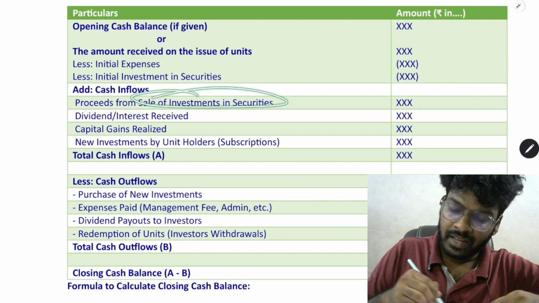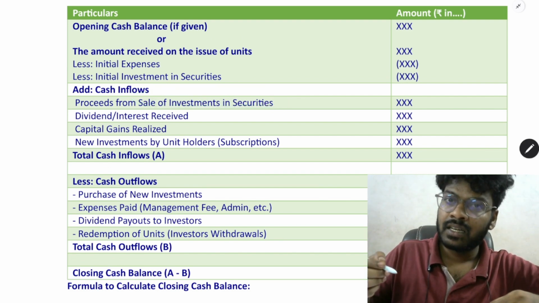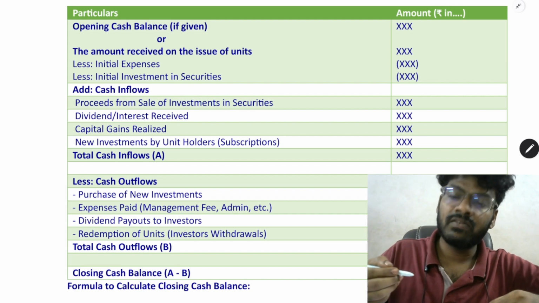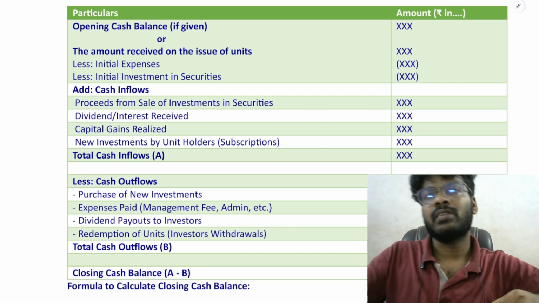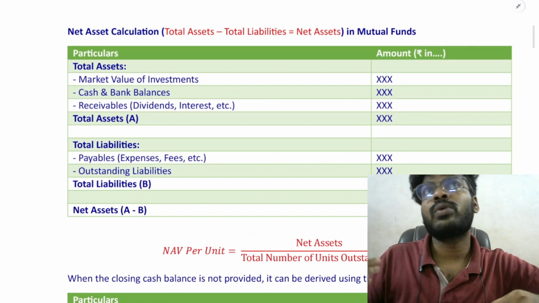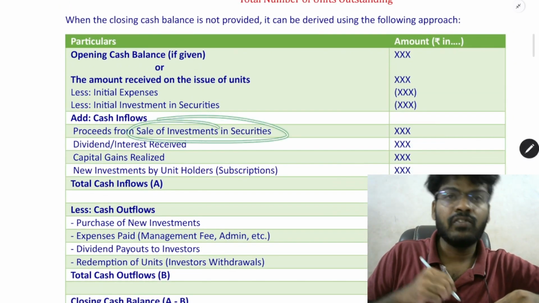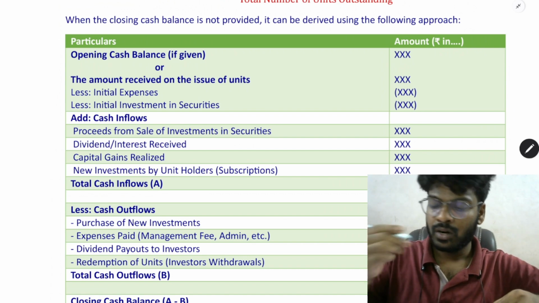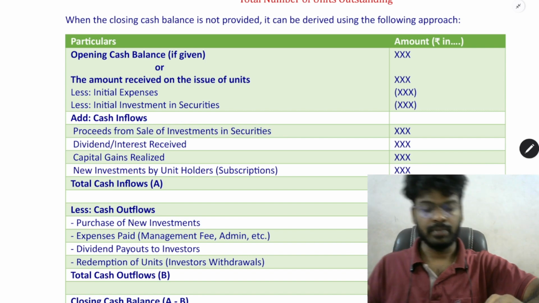When mutual funds are invested, they can trade. If prices increase, the mutual fund can sell the investment. If the investment strategy says the price of Reliance will reduce drastically tomorrow, then the fund manager will sell the investment in Reliance today. So he will get a profit from the sale of investment.